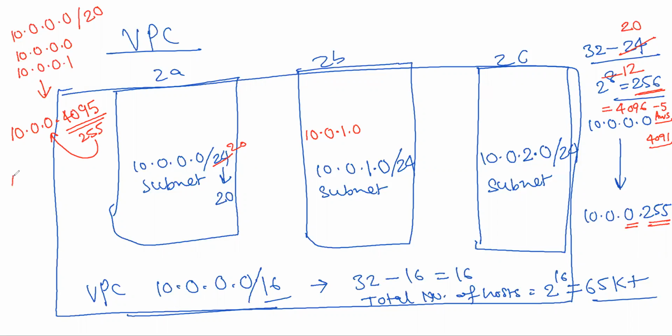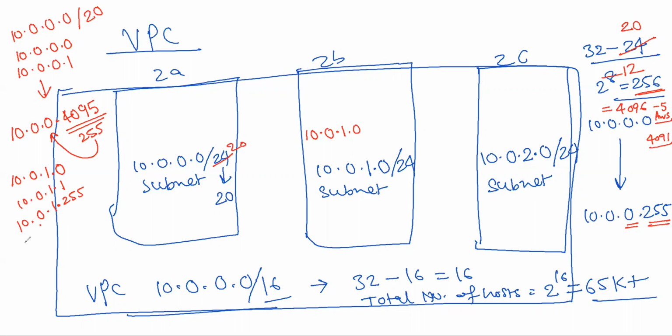So next will be 10.0.1.0, then 1.1, and it continues till 255 again. So the last IP here will be 10.0.1.255.